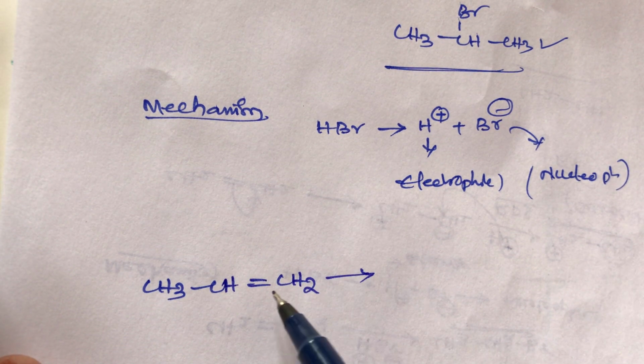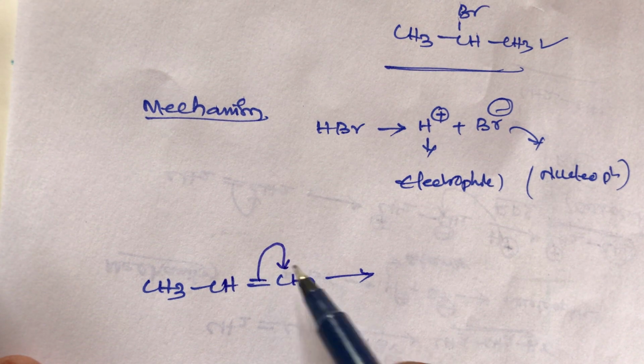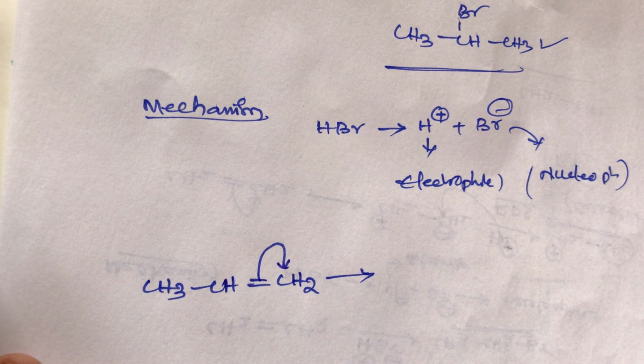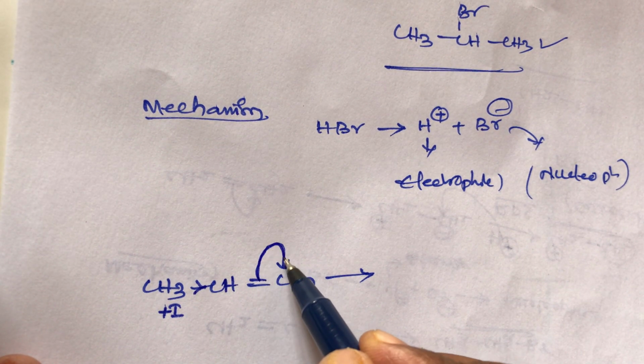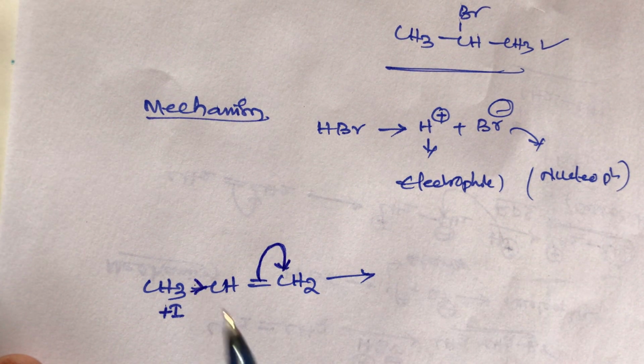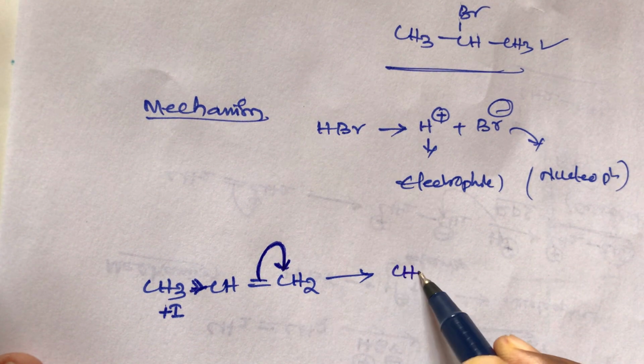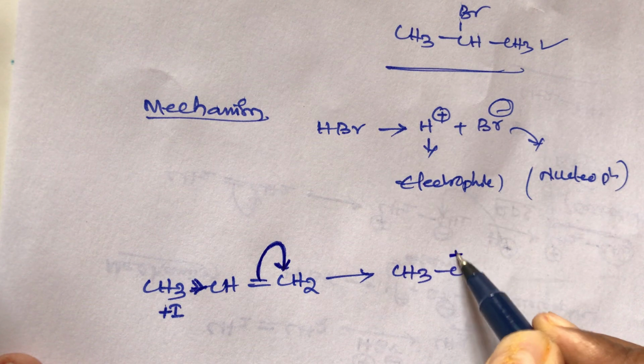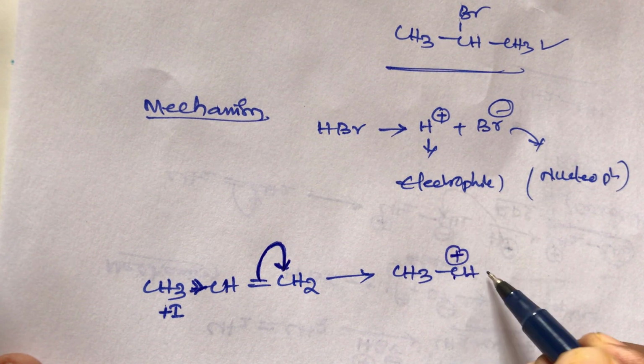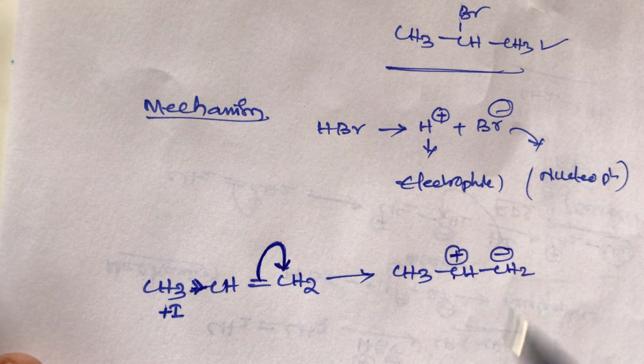So what happened here? The first step is bond breaking. This bond shifts towards the right-hand side and cannot shift to the left, because the left-hand side has a plus I group. This plus I group is always electron releasing, that is, electron donating, so the CH3 group pushes the electrons from left to right. So we can write CH3 CH plus, this carbon getting positive charge, and this carbon getting negative charge.